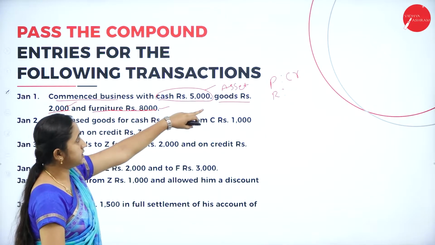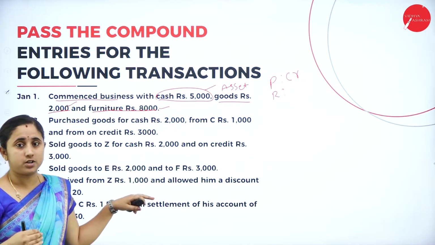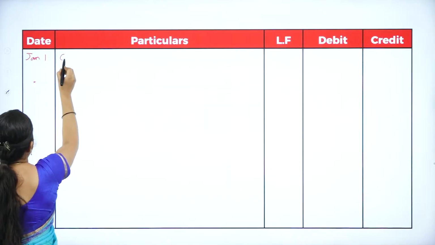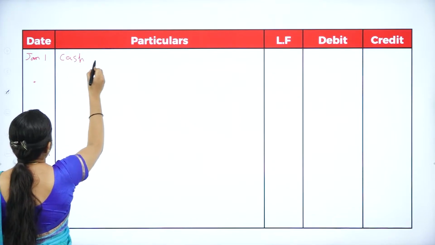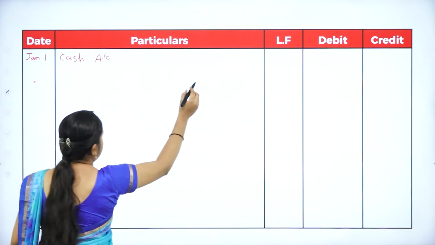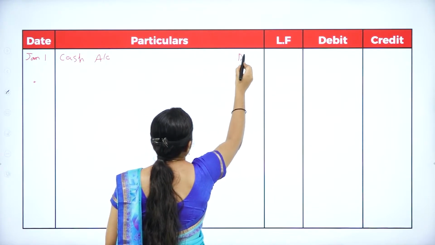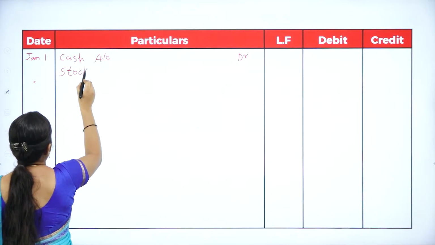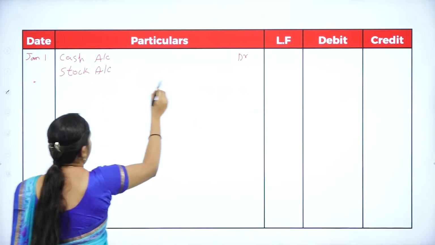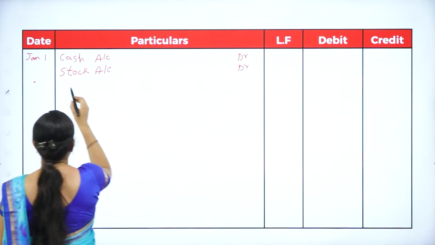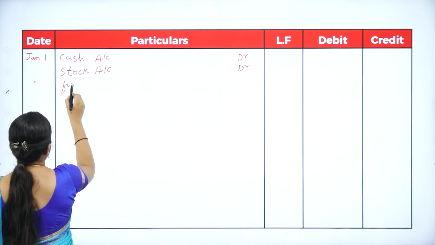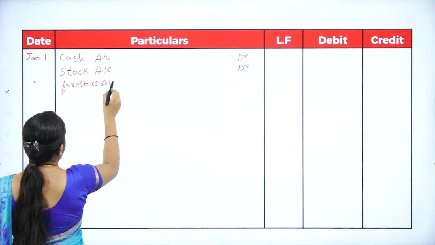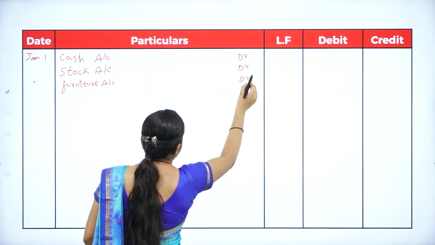So first, the date Jan 1st, he is bringing cash, goods and furniture. Cash of rupees 5,000. Goods means stock, stock is coming in. Cash account debit. Next, he is bringing goods, that is stock. Stock account debit, and furniture account debit.